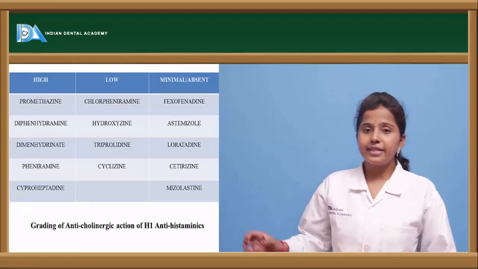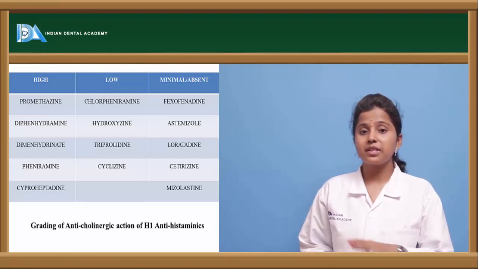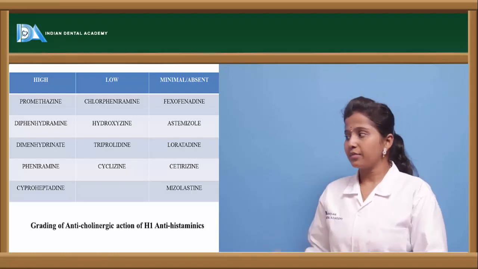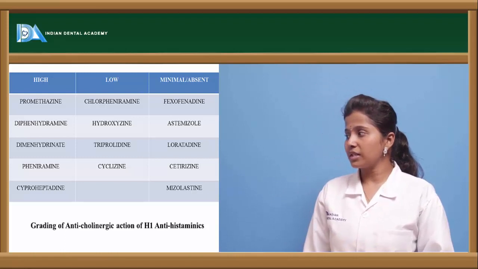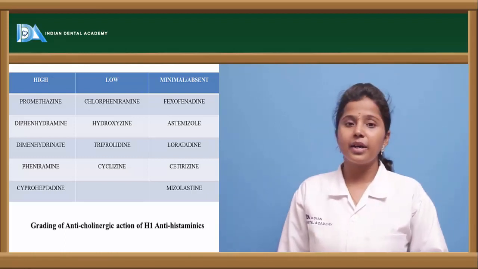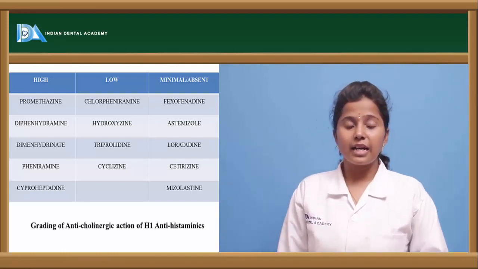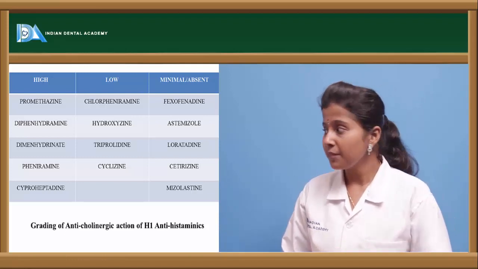And let us see the pharmacological actions. I mean, the classification of these H1 receptors are given. The pharmacological actions are high, minimal as well as low. It depends upon the drug. The drugs like promethazine, diphenhydramine, diphenhydrazine, phenyramine and cyproheptadine. These are the class of H1 receptor antagonists which show high pharmacological actions, and there are